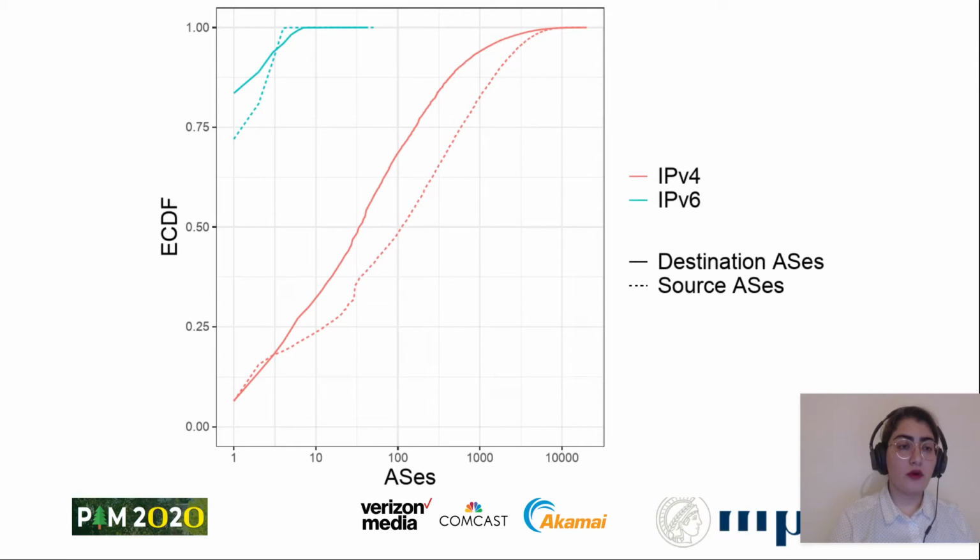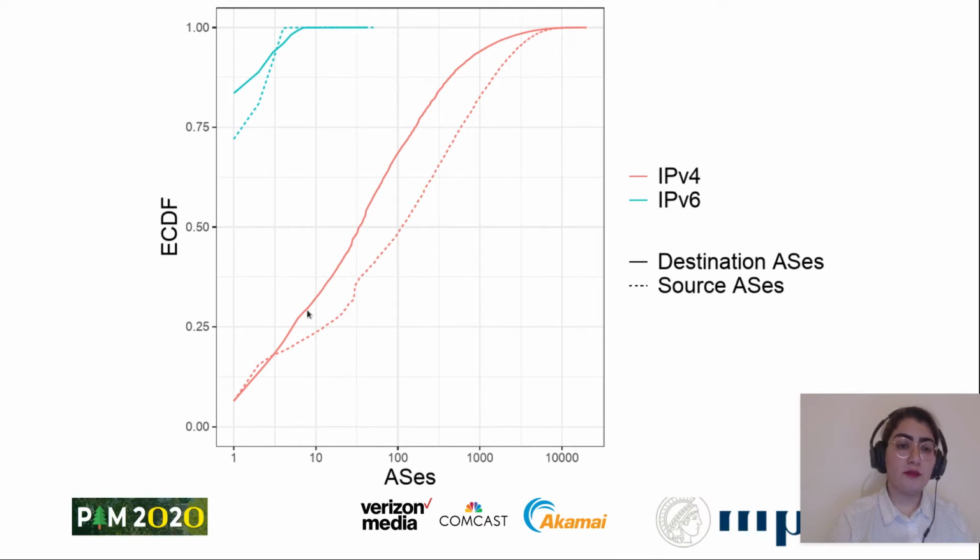Now let's see what port 0 traffic really looks like. Here you see the AS distribution for both IPv4 in red and IPv6 in blue for port 0 traffic. You see that the AS distribution for IPv6 is much more concentrated. We have more than 6,000 ASs for general IPv6 data, but in IPv6 port 0 traffic, we see less than 100 ASs involved.